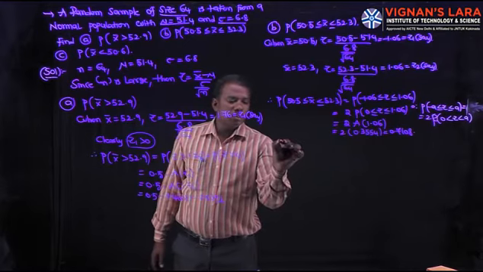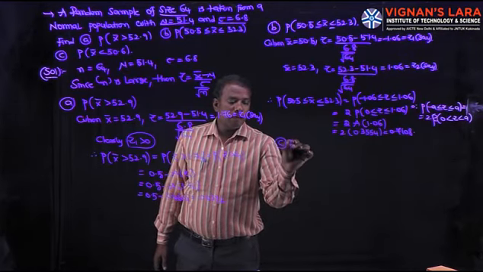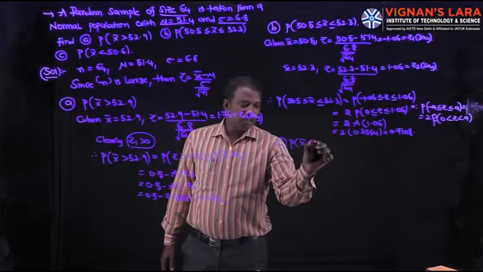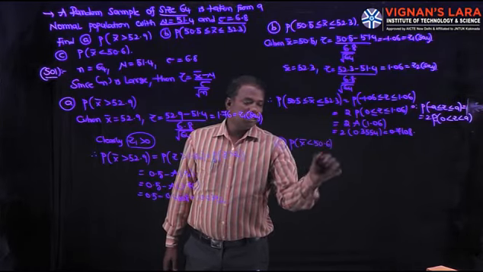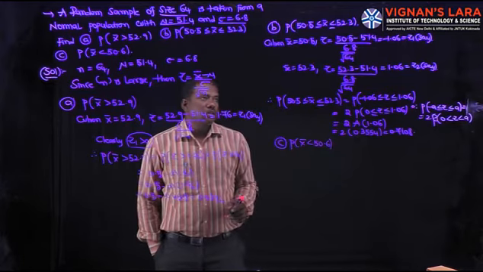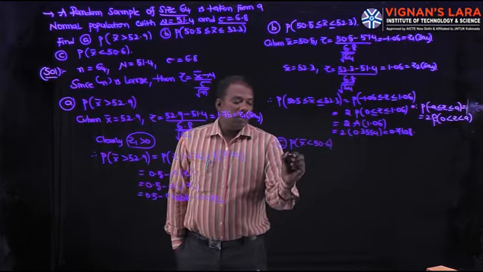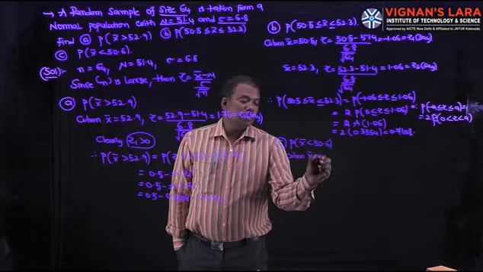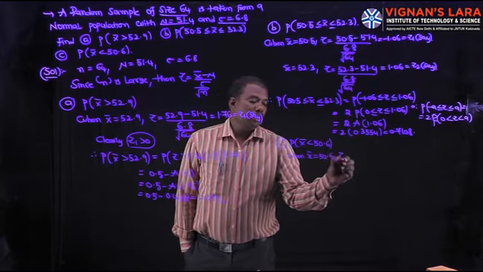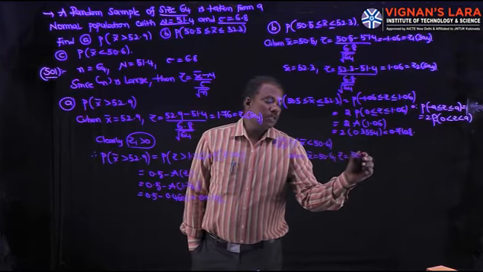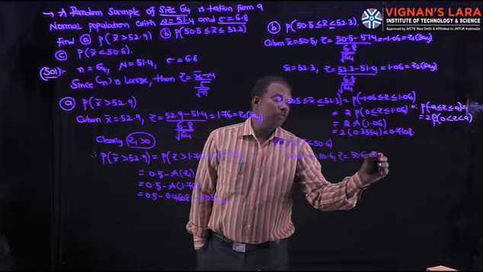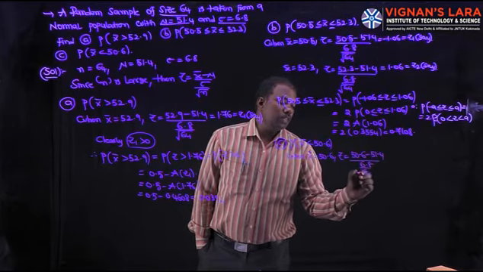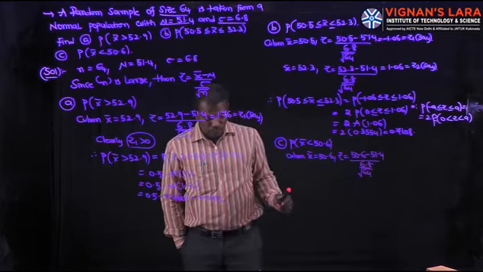Then coming to the C bit, P of x bar less than 50.6. So first calculate the value of z when x bar is equal to 50.6. That is, z is 50.6 minus 51.4 by 6.8 by root 64, that is, x bar minus mu by sigma by root n.